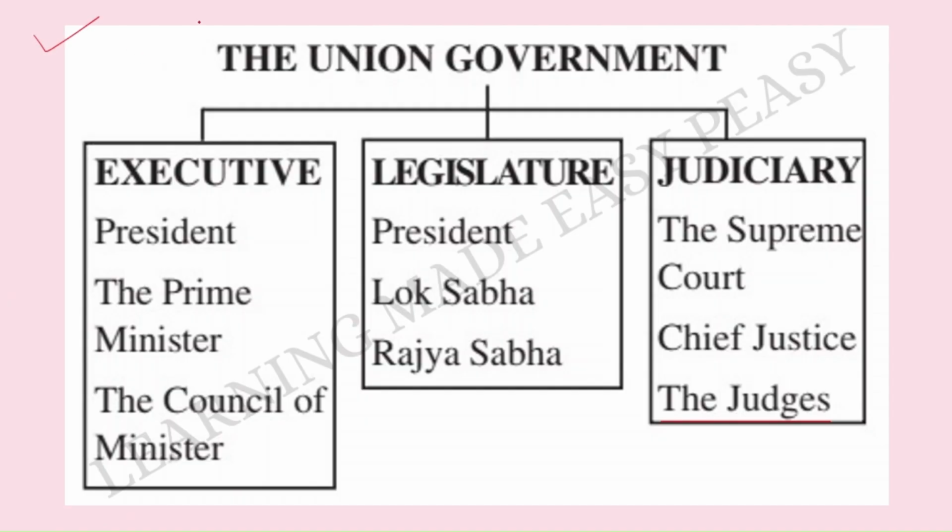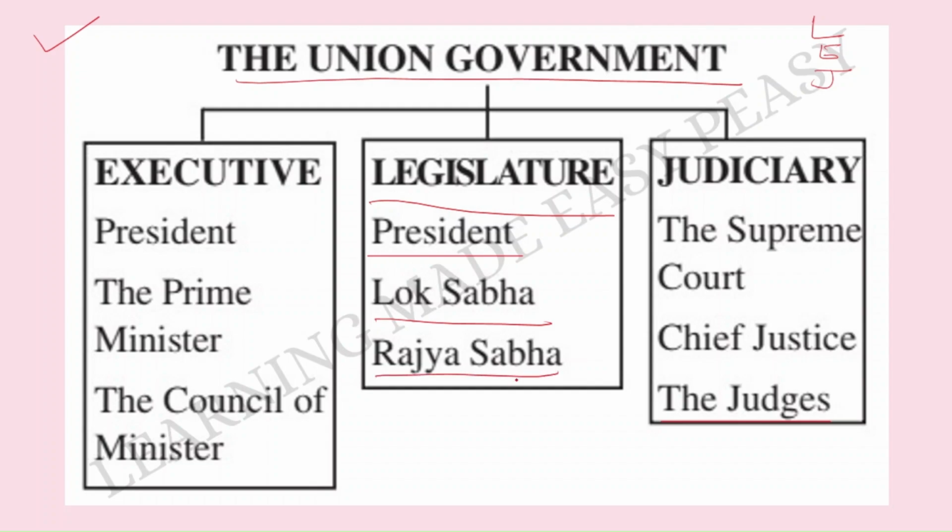In this slide, we have a picture on the union government. This is for you to understand things better. See, in every government, we have the legislature, executive, and judiciary, the three pillars of any government. So in the union government, in the legislature first, we have the president, then we have the Lok Sabha, which is called the lower house, and the Rajya Sabha, which is called the upper house, which we have just studied.